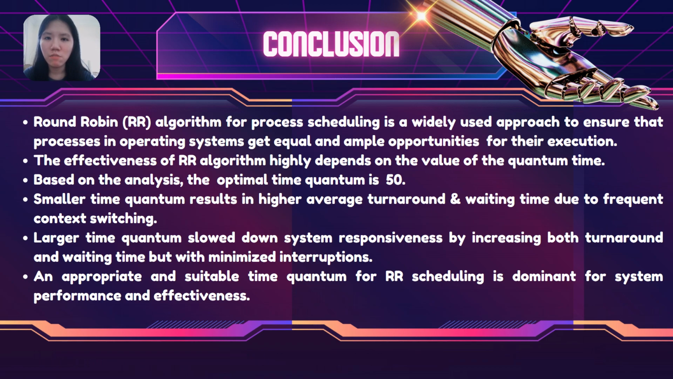Smaller time quantum results in higher average turnaround and waiting time due to frequent context switching and increased interruptions. Meanwhile, larger time quantum slows down system responsiveness by increasing both turnaround and waiting time, but with minimized interruptions. Obviously, an appropriate and suitable time quantum for round-robin scheduling is dominant for system performance and effectiveness.